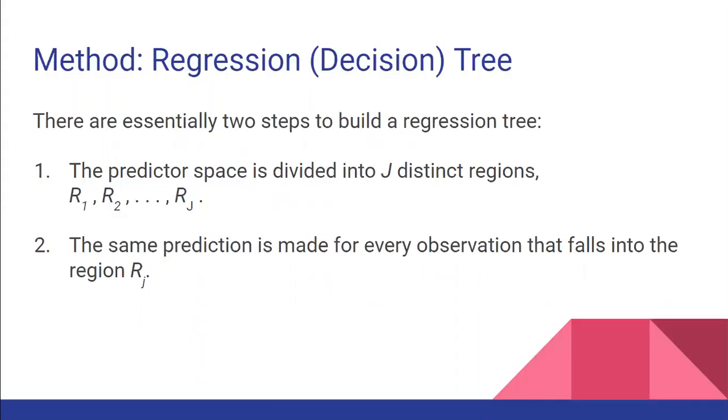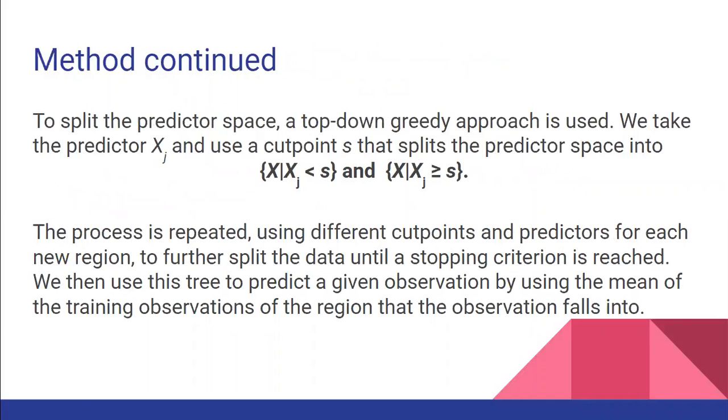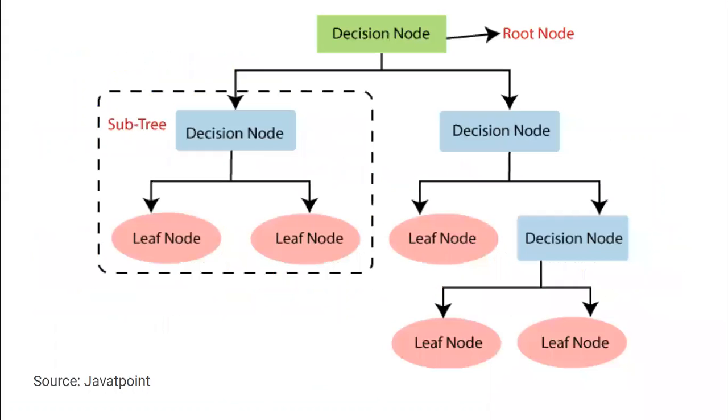There are 2 basic steps in building a regression tree. First, the predictor space is divided into a distinct number of regions. Second, for every observation that falls into a specific region, the same prediction is made. To cut the predictor space, we take some predictor, call it xj, and we use a cut point that splits the predictor space into 2 regions. Repeat the process for each region created, using a different predictor and cut point until a stopping criterion is reached. The tree will then look similar to this, where the main decision node, also called the root node, is held at the top, followed by decision nodes and leaf nodes.